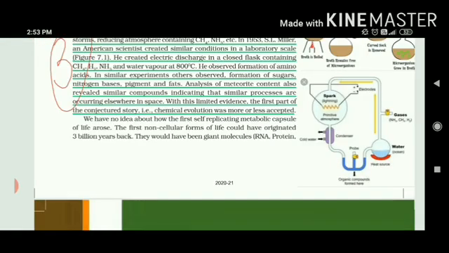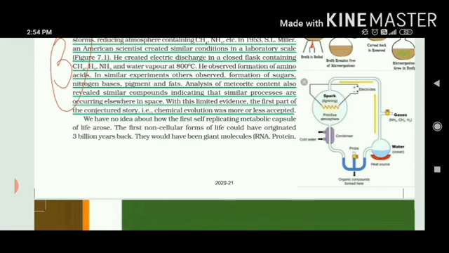See here, 2 electrodes are being taken in a closed flask with 4 gases, methane, hydrogen, ammonia and water vapor, with 800 degrees Celsius temperature. Then organic compounds are formed here. So when they were revolved for a week, continuously amino acids were formed.